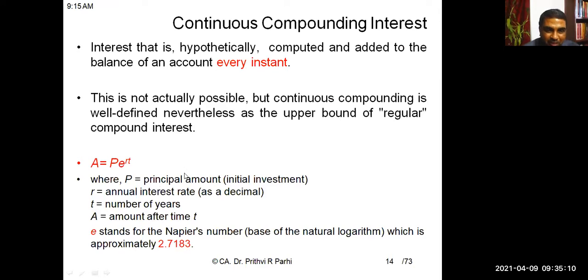Here, P stands for principal amount, R stands for rate of interest, T is the number of years or period, and A is the amount, that means the maturity value. Then what is this e? e stands for the Napier number, the value of which is approximately 2.7183. So in the place of e, we'll be taking 2.7183.